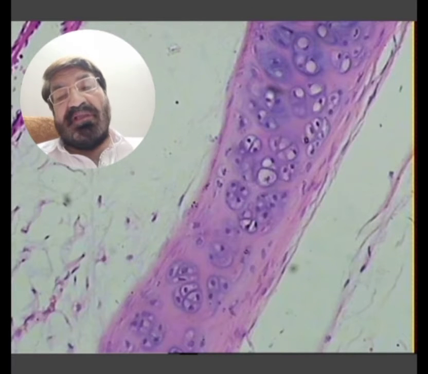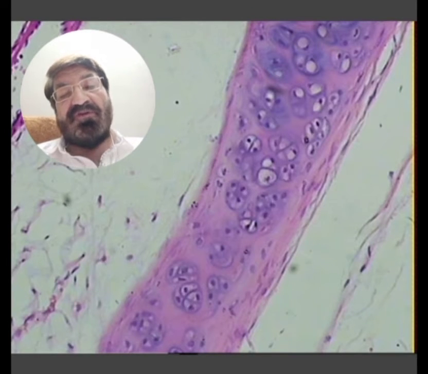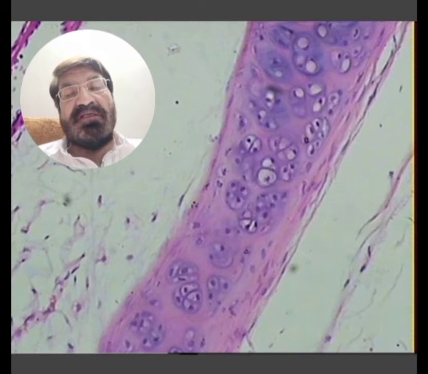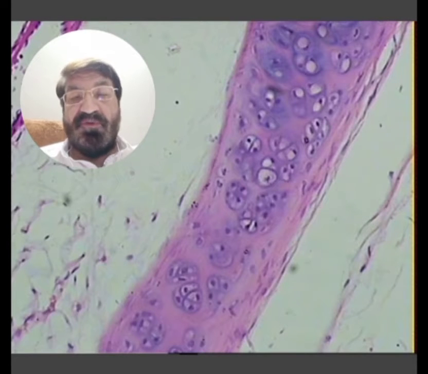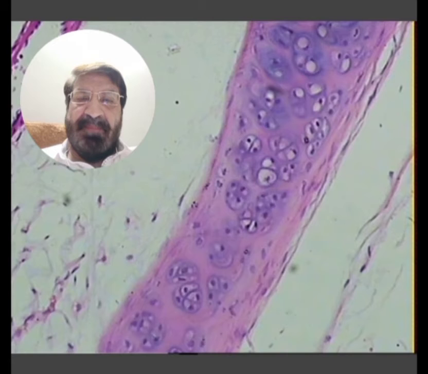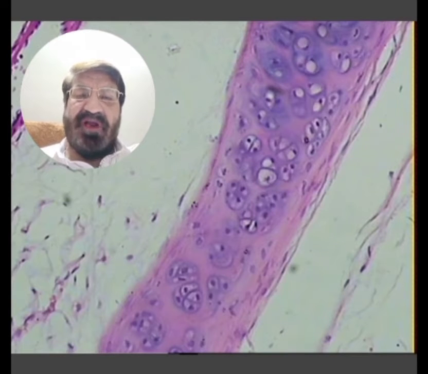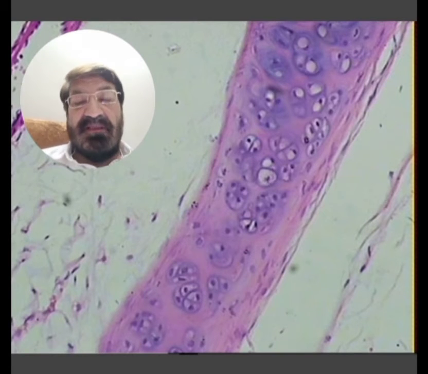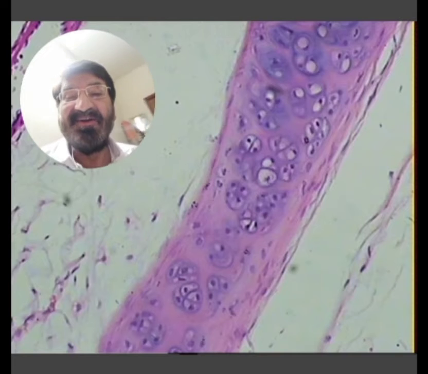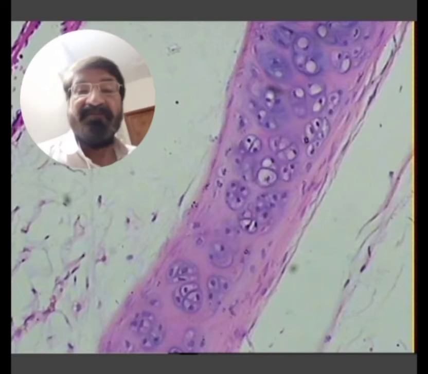And can you see that all these isogenous groups and a lacuna, they are surrounded by a very darkly stained matrix, and this darkly stained matrix is called the territorial matrix, or it is known as the capsular matrix. This is because of the fact that the chondrocytes are the cells which are secreting the fresh and concentrated chondroitin sulfate, and this concentrated chondroitin sulfate is actually, this is the,